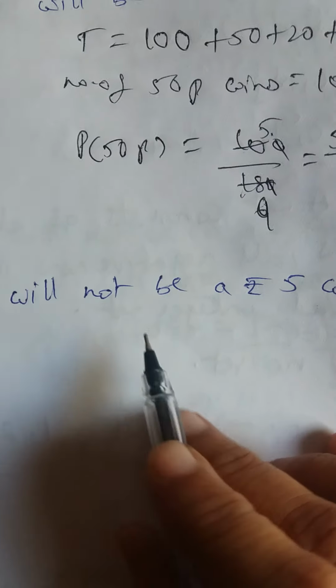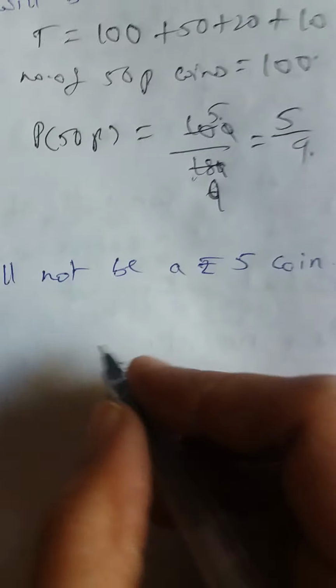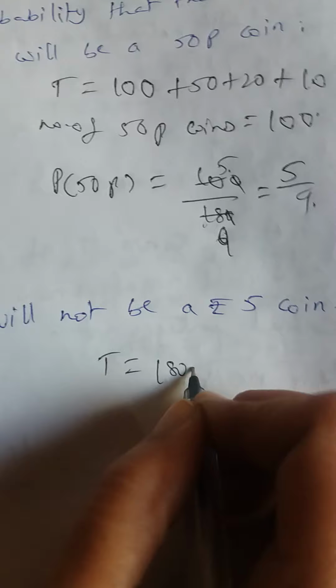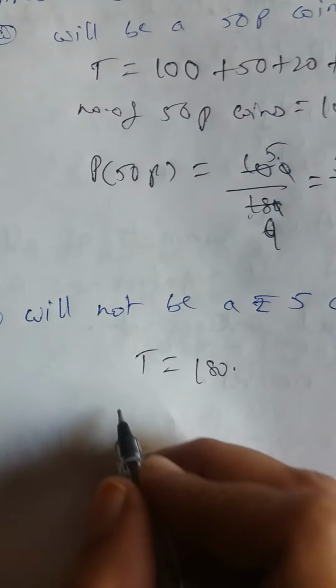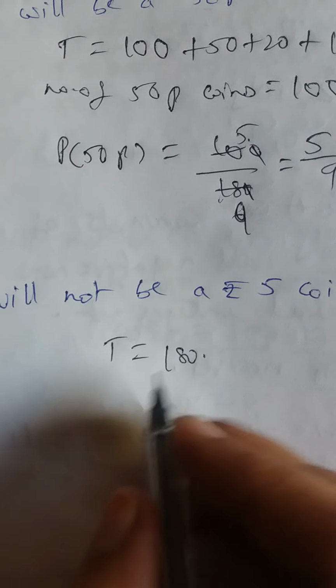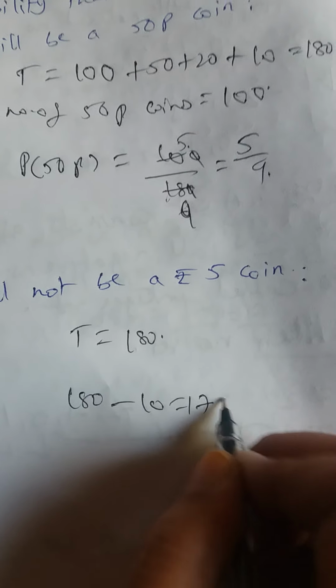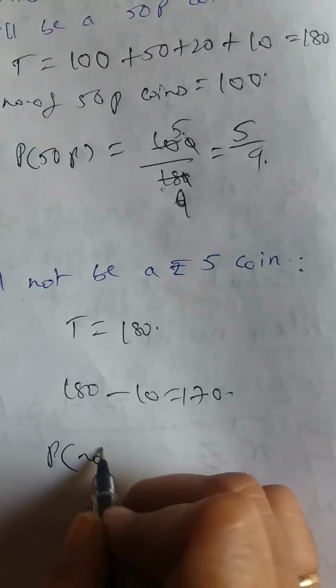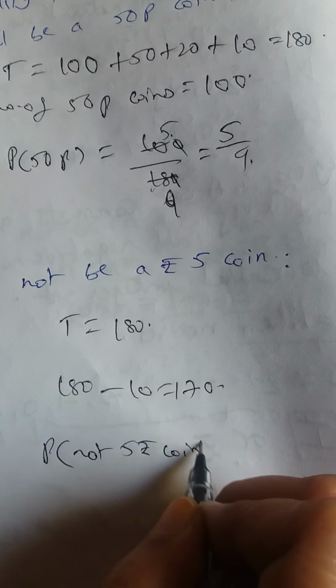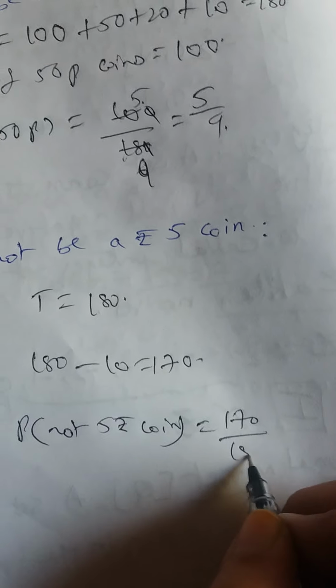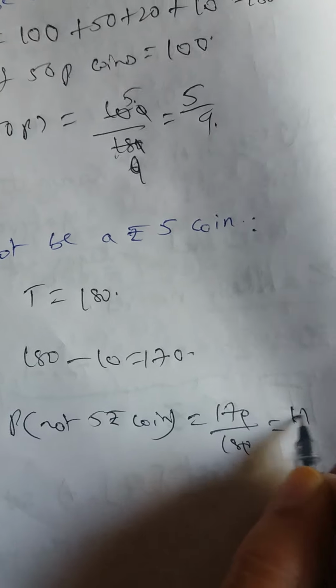Now second one, we have to find the probability that it will not be a 5 rupee coin. So total number of coins are 180. There are 10 5 rupee coins. So not 5 rupee coins are 180 minus 10, that is 170. So probability of not a 5 rupee coin is equal to 170 divided by 180, which is equal to 17 by 18.